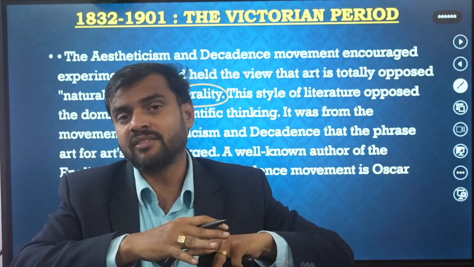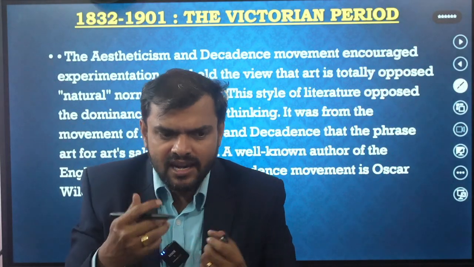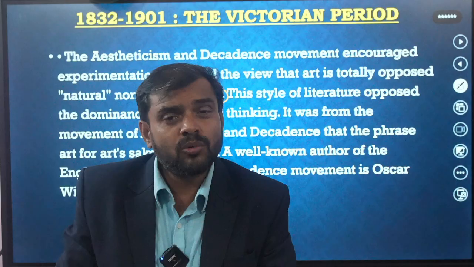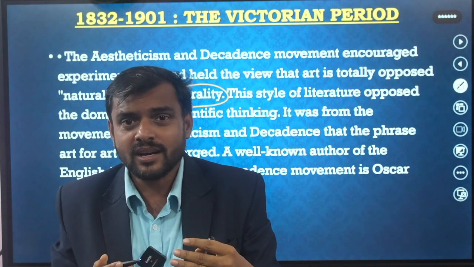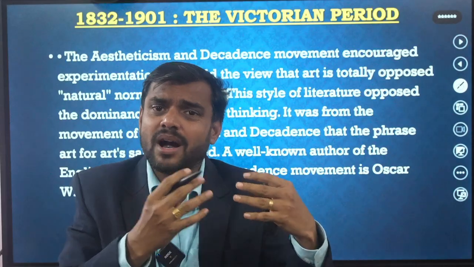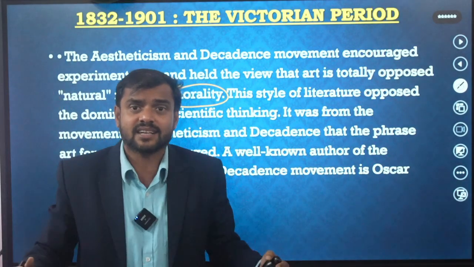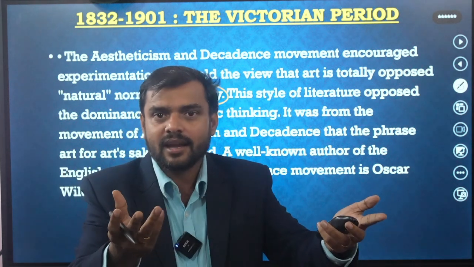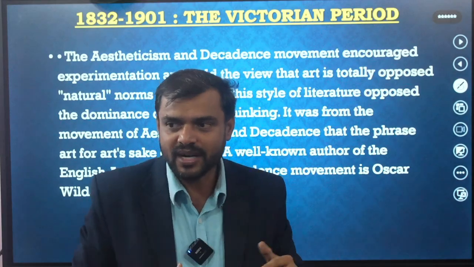But what happened in the Victorian period, they are all writing on the problems of the society. They are all writing of the injustice. They are writing about the economic imbalance, upper and lower class things that were going on. So these are the main important parts. So what these people have said is art for art's sake. Write a wonderful poem and let them enjoy. People should read and they should enjoy. That is very important, they said.